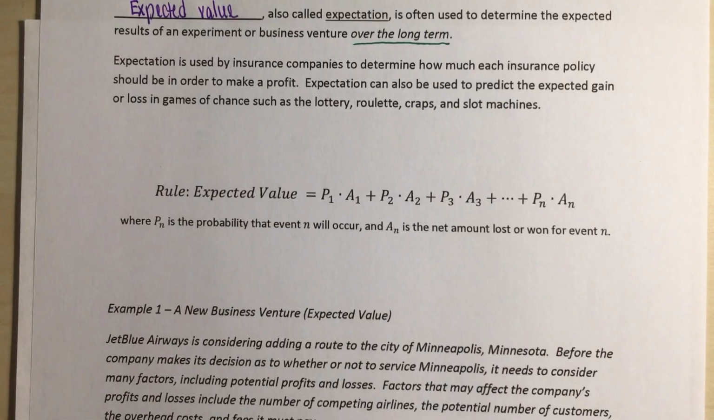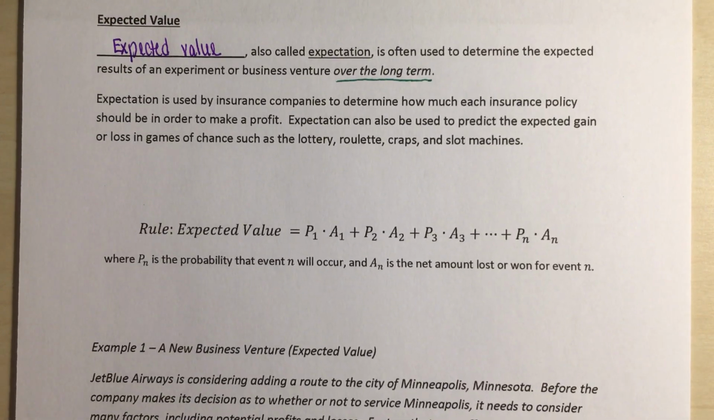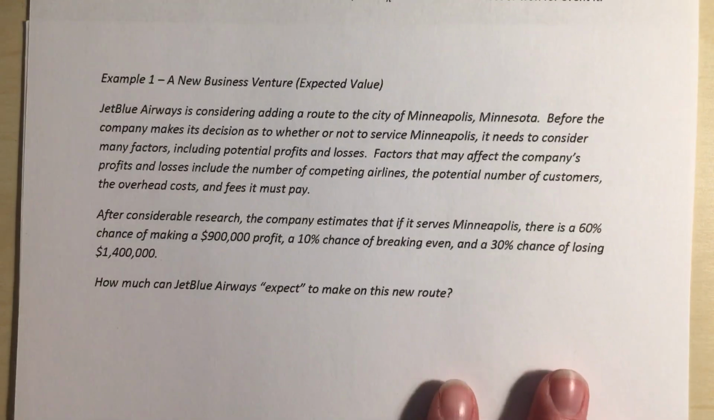All right, so our rule for expected value we see here. Each of those P's that we see is the probability that the event will occur. So P1 is the probability that event 1 will occur, P2 the probability that event 2 will occur, and so on and so forth. And then the A's are the net amount lost or won for an event N. So A is going to be the amount that is lost or won. So the A's can be either positive or negative based on what different types of outcomes we have in our experiment.